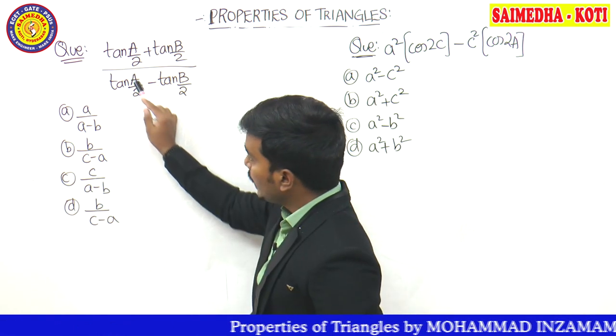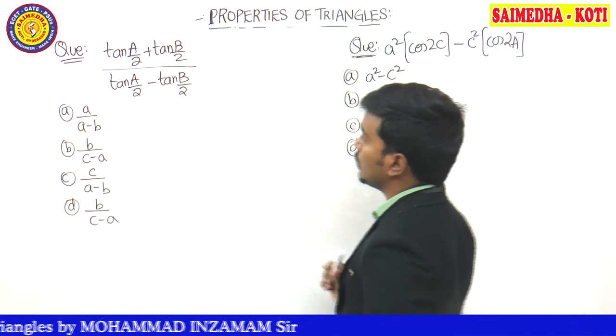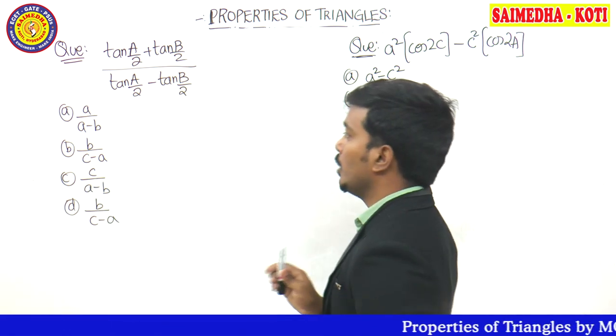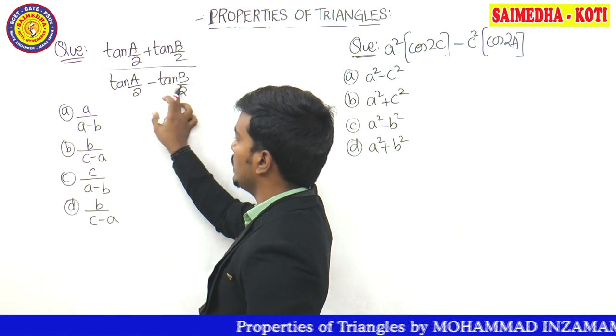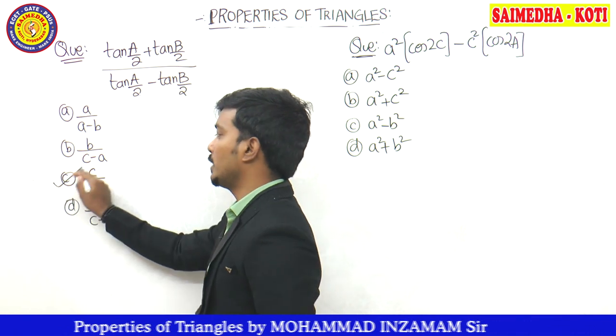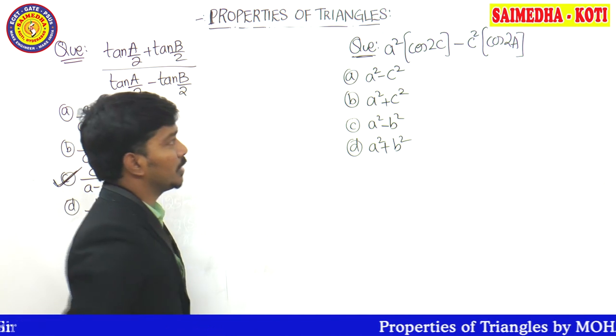In the denominator, a minus b, denominator is also a minus b, guys. So the most suitable answer based on the logic could be what? A plus b, missing is c. A minus b, a minus b. So what's the correct answer, guys? Third option must be your correct answer. Go for this question. Next question, guys.